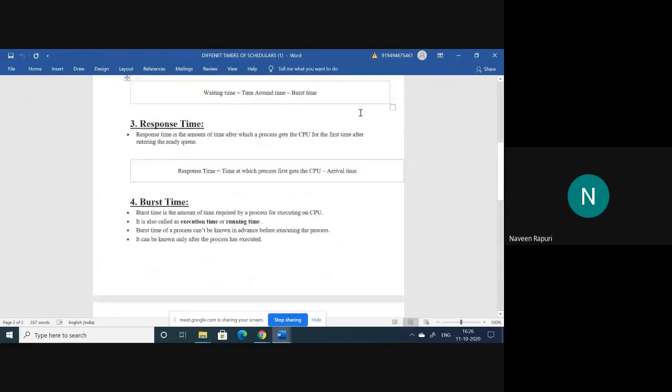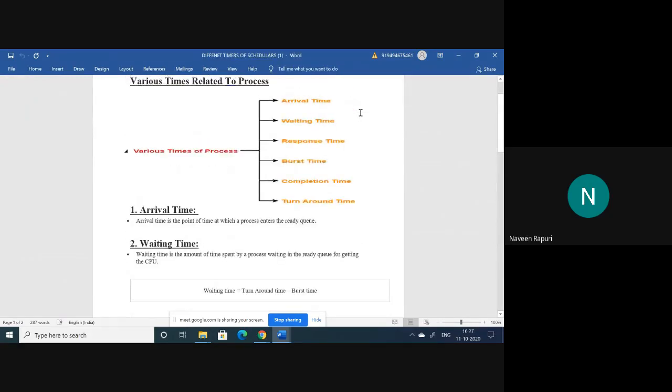So the process state diagram is completed, and coming to the different timers related to every process, every process may have all these timers: arrival time, waiting time, response time, burst time, completion time, and turnaround time. For every process, we may calculate all these different kinds of timers.